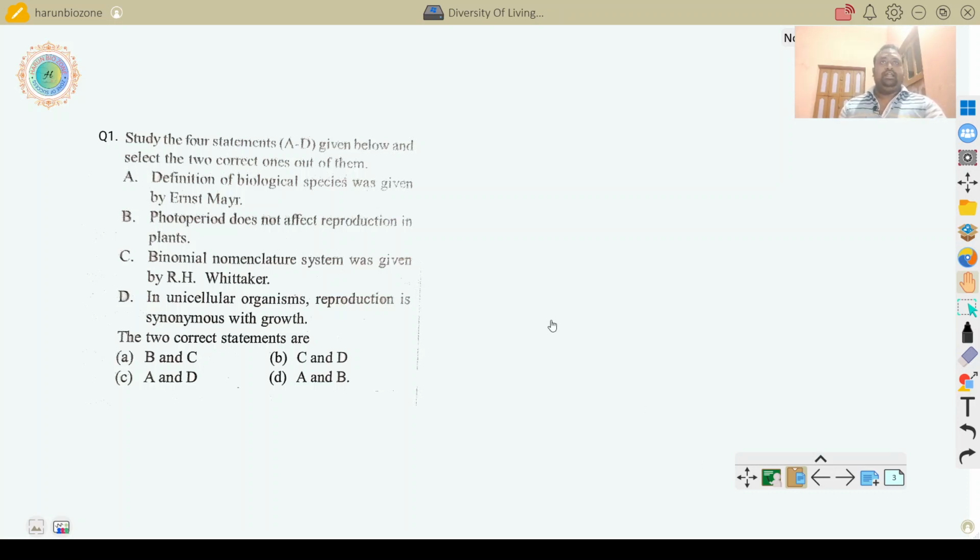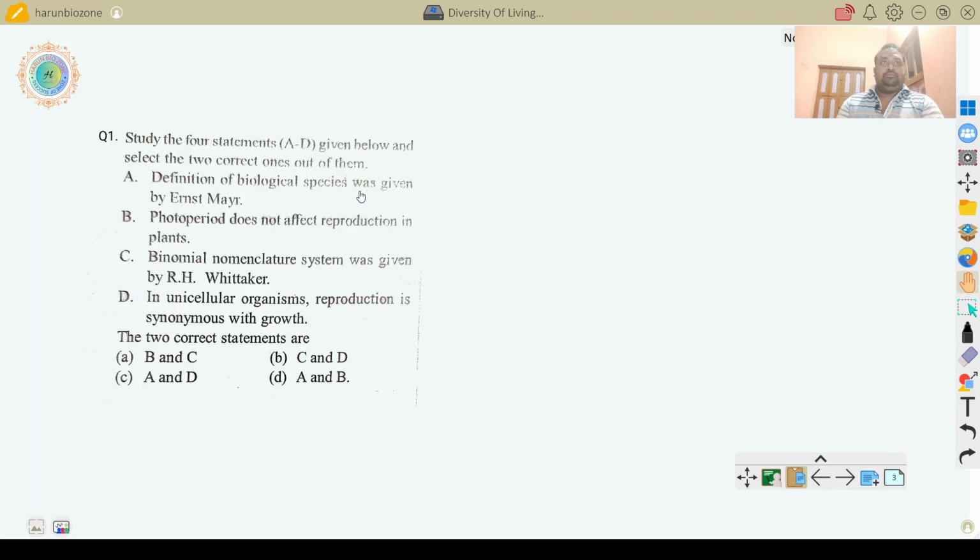The first one, A, definition of biological species was given by Ernst Mayr. This is true, because Ernst Mayr first defined the biological species. What he says? He says the species that interbreed are called species. B, a species is the smallest unit of taxonomic hierarchy.